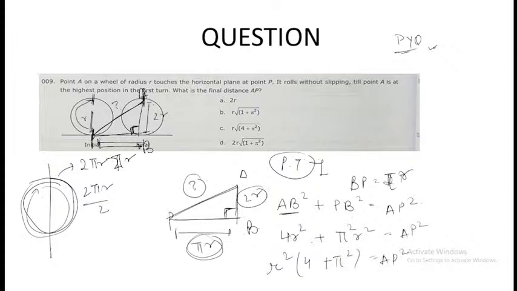But you need to find what? You need to find only AP. What will AP be equal to? I'm writing it over here. If you take the square root on the other side, r would be outside the square root, and inside you will have 4 plus pi square. Answer would be option number C. None of you got the answer correct.